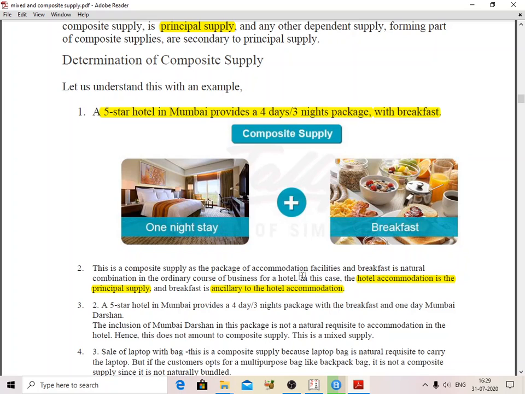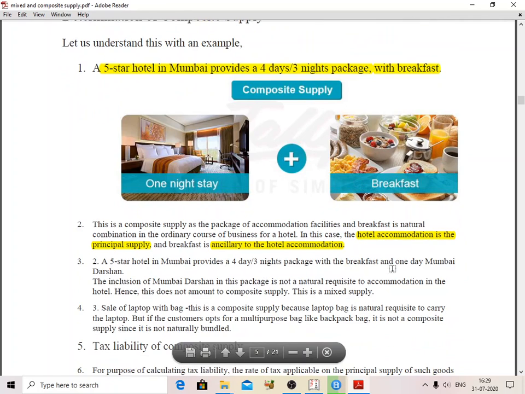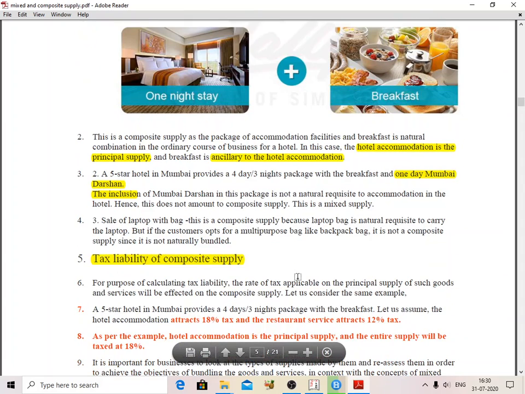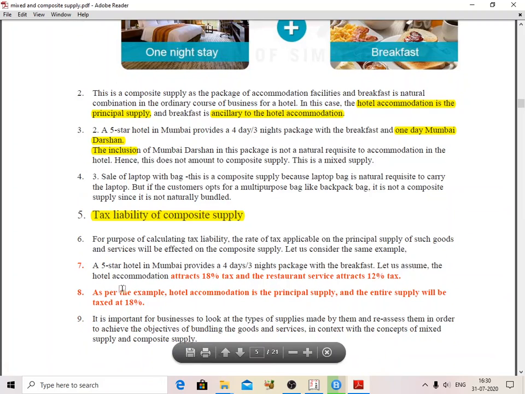So which one is the principal supply? Breakfast is not the principal supply. The principal supply is the one night stay, the hotel accommodation. Breakfast is ancillary to the accommodation. Okay, so inclusive of Mumbai Darshan, all these. So the tax liability as a composite supply. Here you can see that the 5-star hotel in Mumbai provides a 4 days 3 nights package with breakfast.